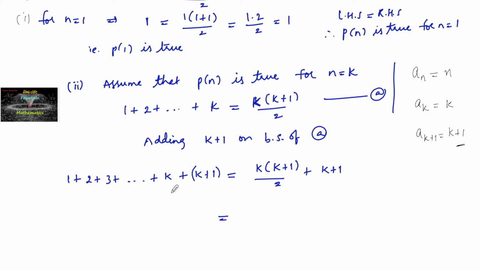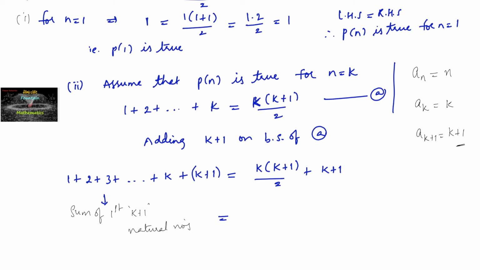So clearly the left side indicates the sum of the first k plus 1 natural numbers.